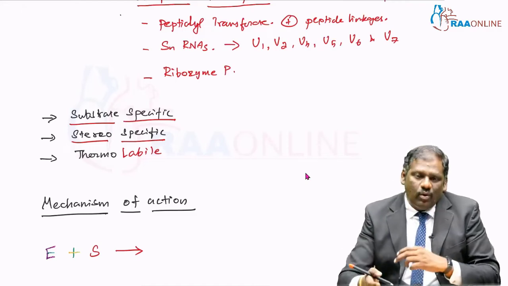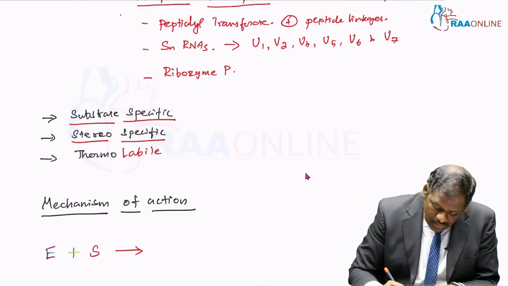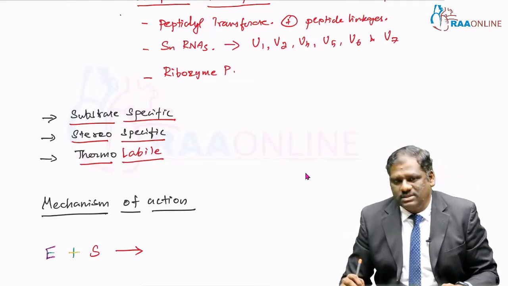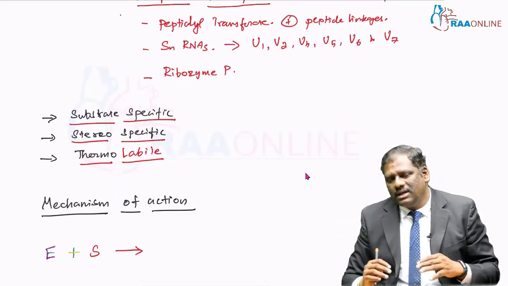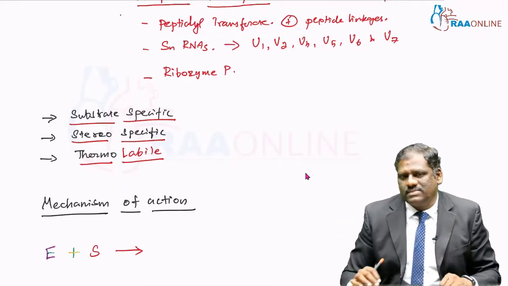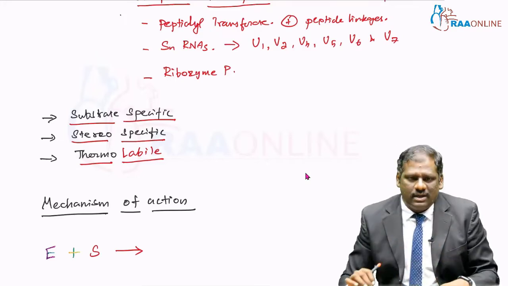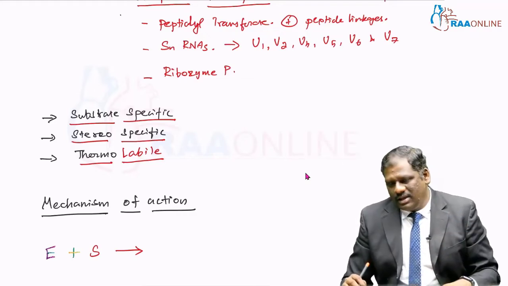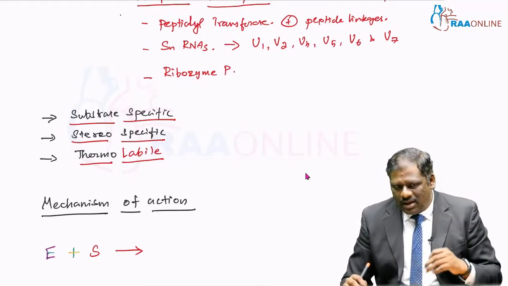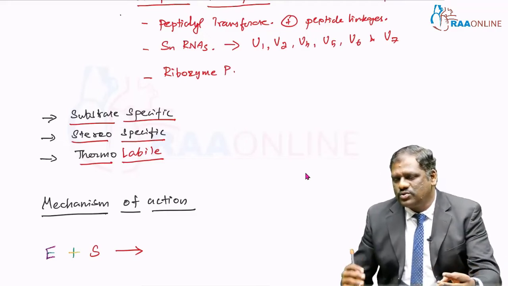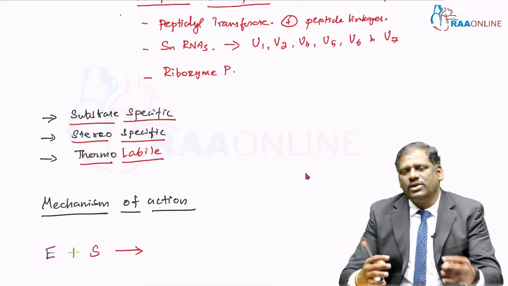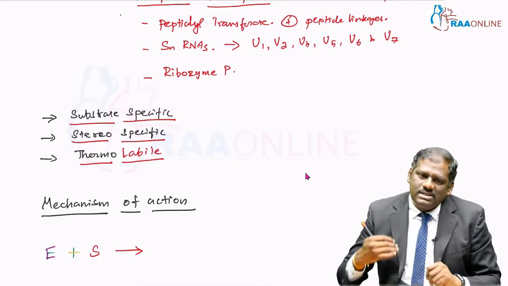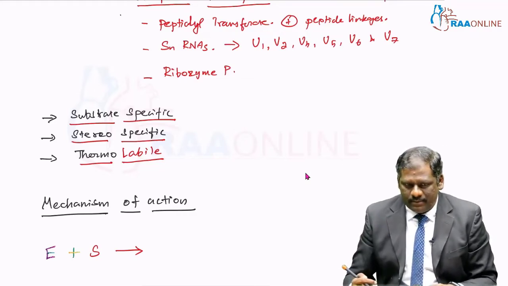And most of these enzymes will be thermolabile, meaning they are sensitive to temperature. An increase in temperature can denature these enzymes and render them inactive, permanently or temporarily. This is called the thermolabile nature of the enzyme. So, almost all enzymes have specificity with regard to the substrate, specificity with regard to stereoisomerism, and all of them are thermolabile, meaning they are more sensitive to temperature. You get the point?